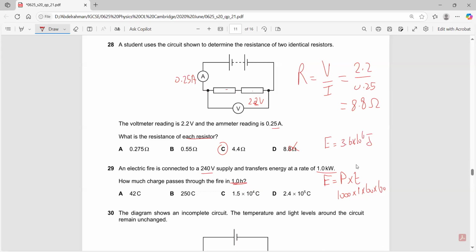You have the voltage. Voltage is energy per unit charge. Can I find the charge? Yes. Let me write it down here. Voltage equals energy per unit charge, so to find the charge, it would be energy over volts. Basically, 3.6 times 10 to the power of 6 divided by 240. This is 15,000 C.